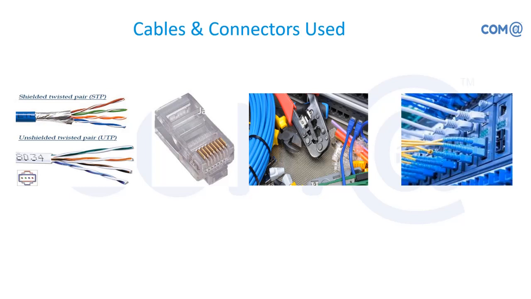And you have the RJ45 connector. The next one is a crimping tool, and this is used for crimping the cables in the network. In the market, you have standard sizes of cables available: 3 meters, 5 meters, 25 meters, 10 meters, 7 meters. So standard lengths are available. For your organization, you can get the cables available.